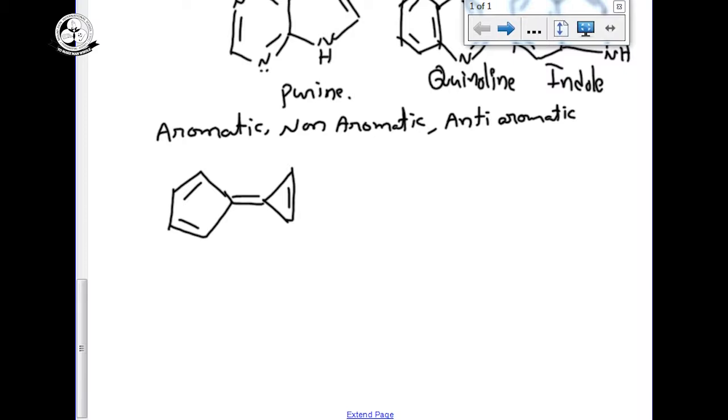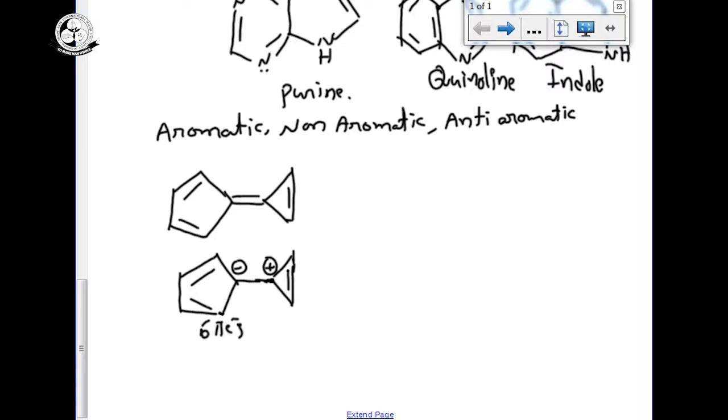Sometimes they will give this compound like this also; both are the same. Here minus and here plus. See, there is a 5-member ring and a 3-member ring. Carefully observe how many electrons will be in the 5-member ring. The 5-member ring contains 2 pi bonds, so 4 electrons, and minus means 2 more electrons, so totally 6 pi electrons.